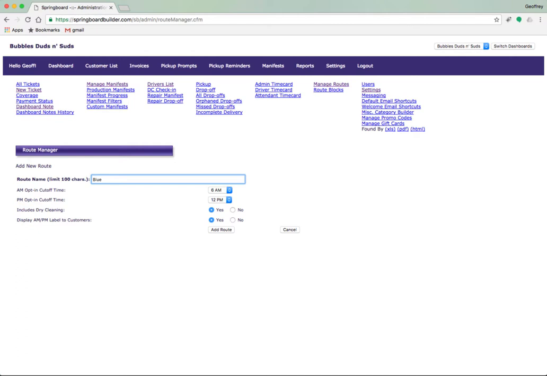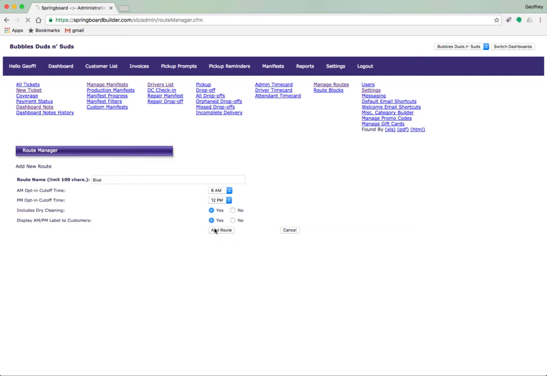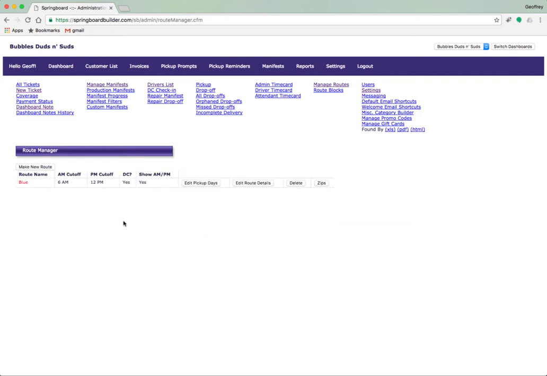Once you've selected a name for your route and set the cutoff, dry cleaning, and AM/PM label display properties, click the Add Route button. This will create the route and return you to the Route Manager. Notice that the title of the route is displayed in red text. This is to indicate that the route setup is not complete.